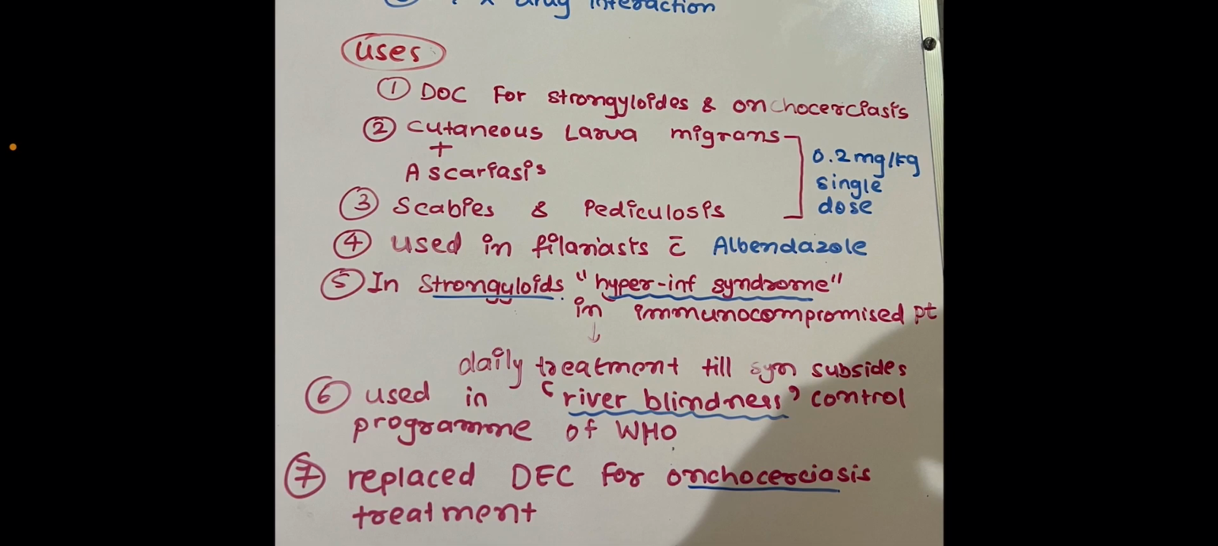So the first point for the uses: strongyloides and onchocerciasis, drug of choice. Then cutaneous larva migrans and ascariasis, scabies and pediculosis, 0.2 mg per kg for all 4 of them, and used for filariasis with albendazole. In strongyloides-infected patients, hyperinfection syndrome occurs in the immunocompromised, so daily treatment till the syndrome subsides. Used in the river blindness control program of WHO, and it has replaced DEC for onchocerciasis.